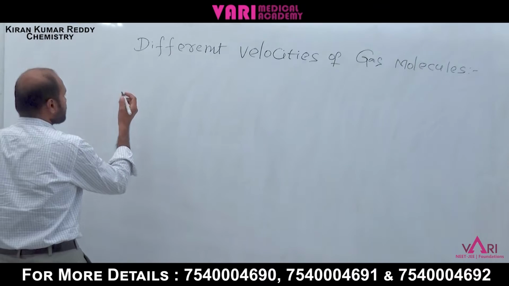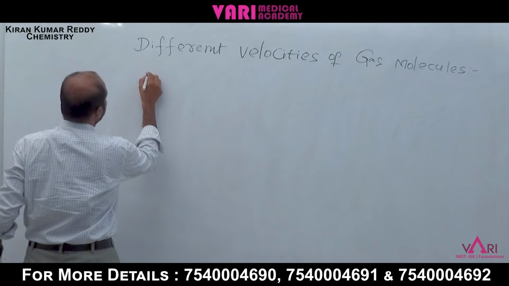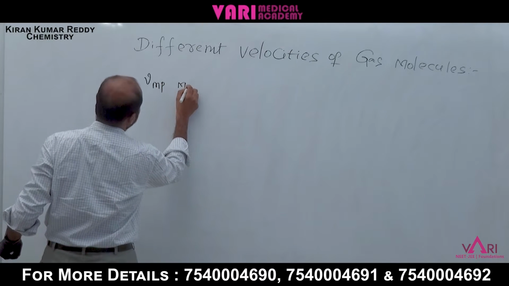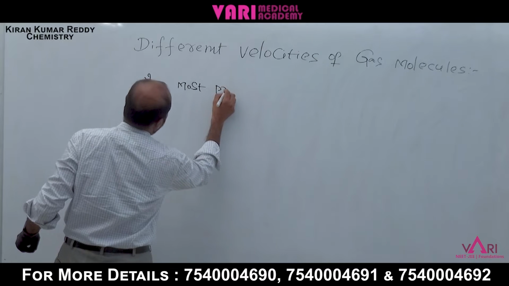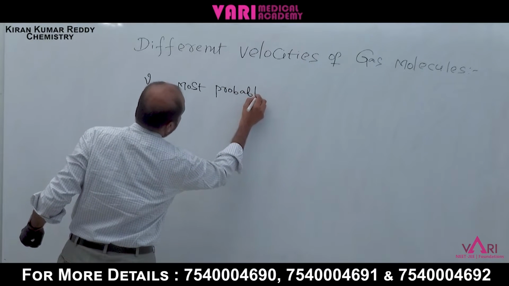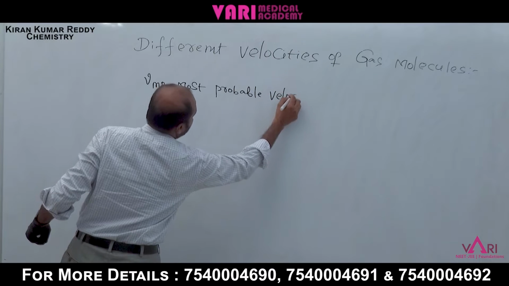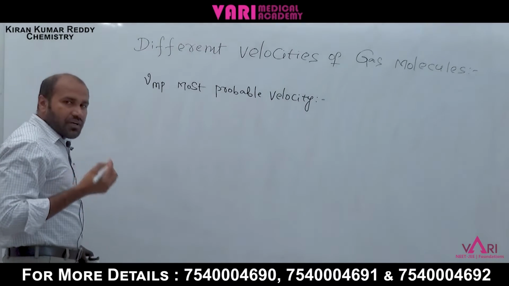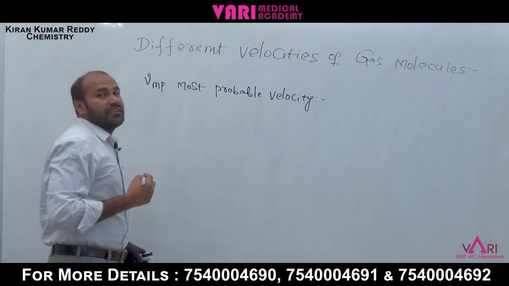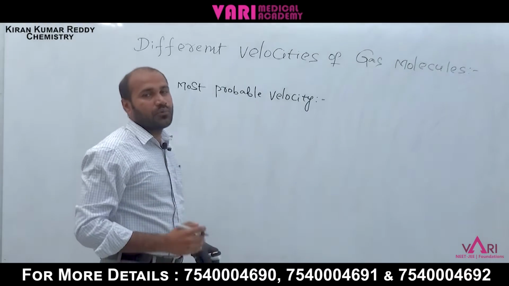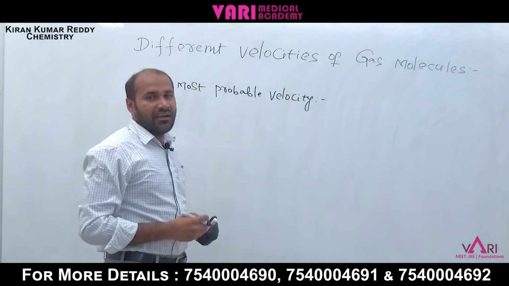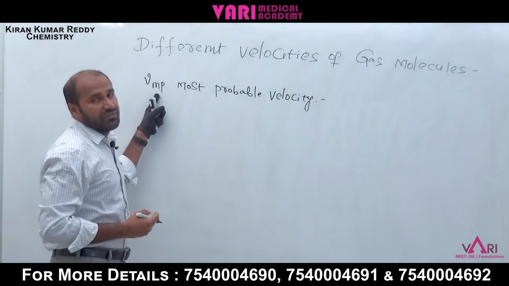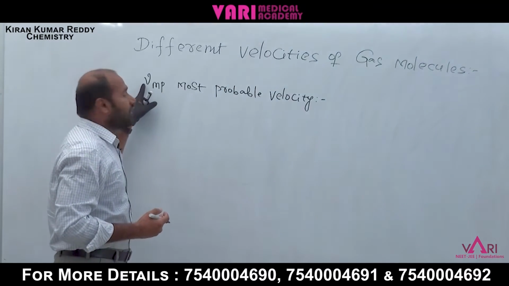First one is most probable velocity. What is most probable velocity? And next one is average velocity, RMS velocity, root mean square velocity, average velocity of gas molecules. And first one is VMP. VMP means most probable velocity.